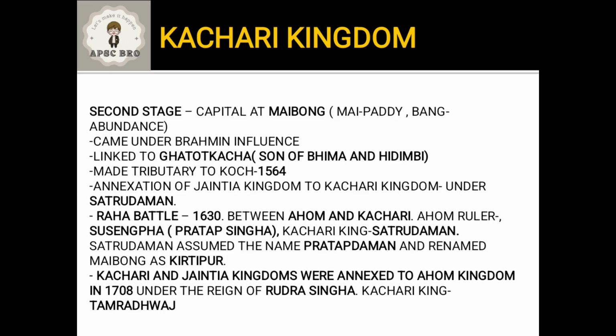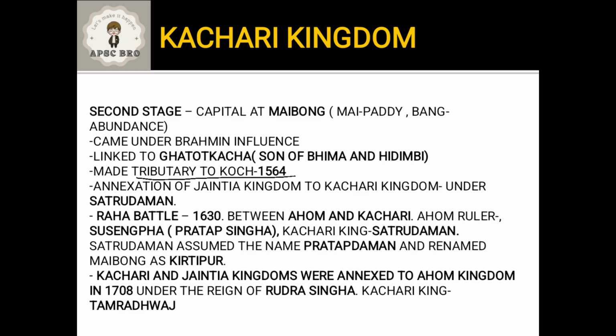Now, at Maibong, the Kachari kingdom was made tributary to Koch in 1564. While doing the video on Koch dynasty, Koch kingdom, we have learned that Silarai, after defeating the Ahoms, whom did he defeat? Ahom king Khora Raja. Yes, for which the Khora Raja had to flee to Sarai Khurung in Namrup. Yes, after defeating the Ahoms, he came back. He defeated the Kasaris. It was in 1564. Yes, so the Kachari kingdom was made a tributary to Koch in 1564. Okay, there was no fight, and the Kachari king surrendered to the Koch kingdom.